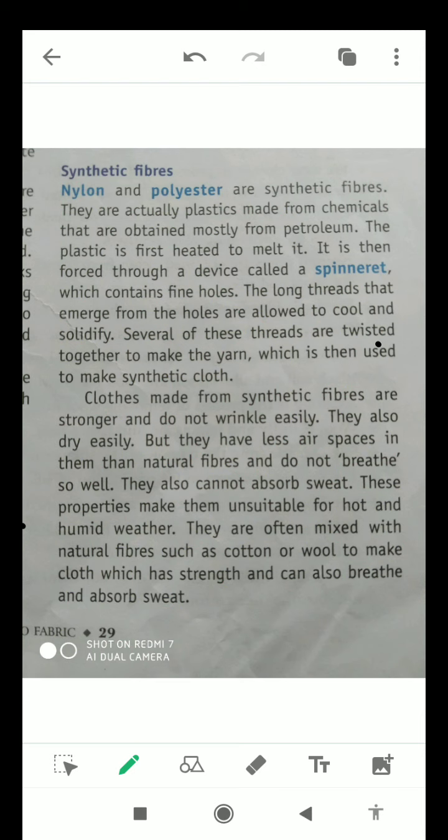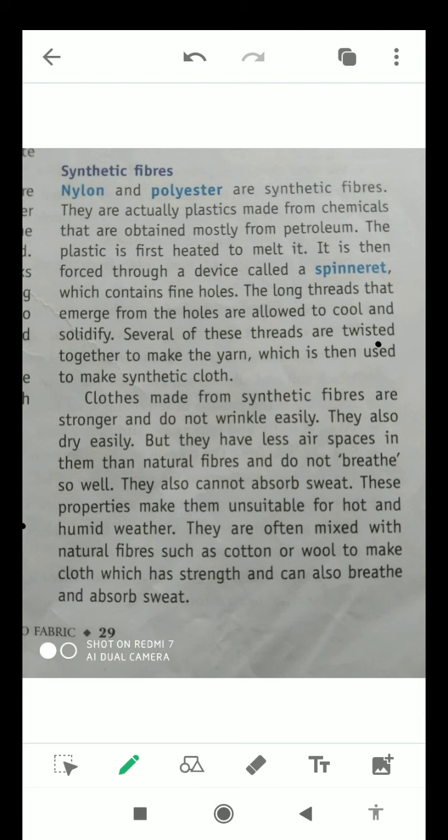So nowadays, if you go to the market, the pure form of synthetic fibers is generally not available. You will generally find cloths which are mixed with natural fibers and synthetic fibers.